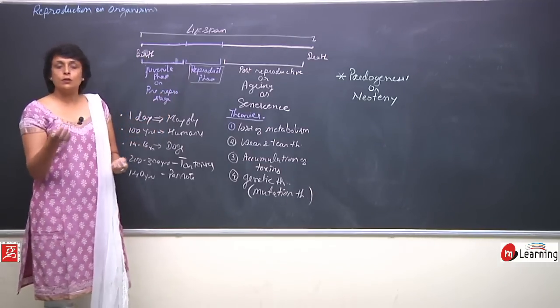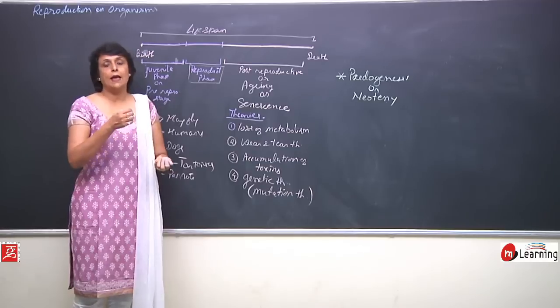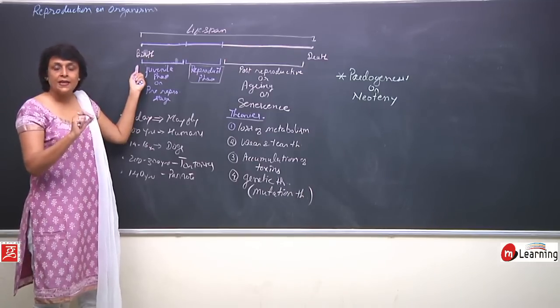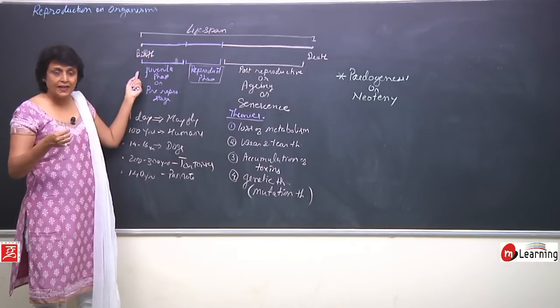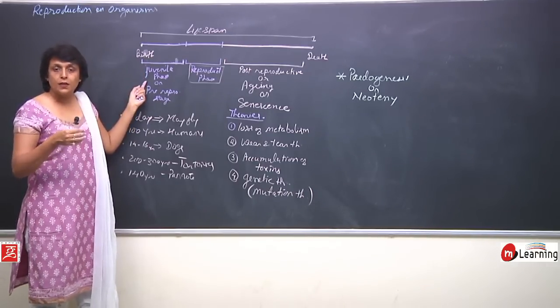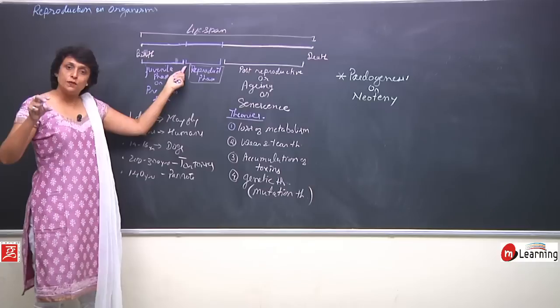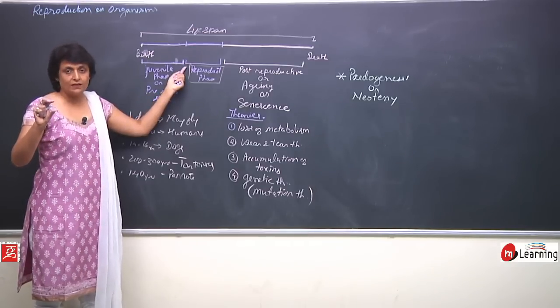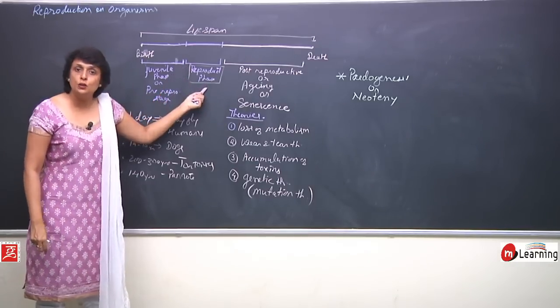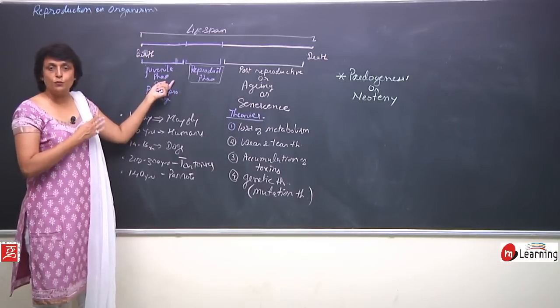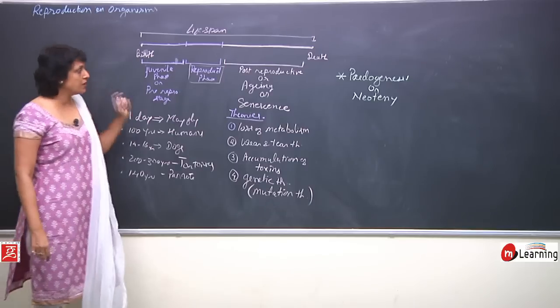If you talk about a smaller organism like an insect, from the egg what hatches is a larva. This larva keeps on feeding, undergoes some moltings, then changes into a pupa stage, and then what comes out of the pupa is the young one which is capable of reproduction. So these stages like larval or pupal stages are non-reproductive stages.